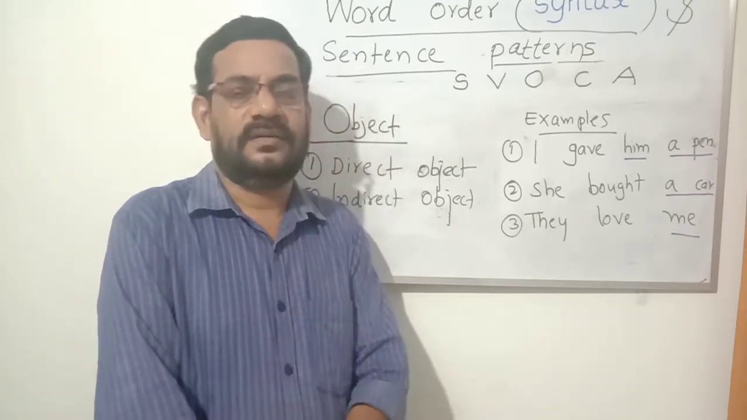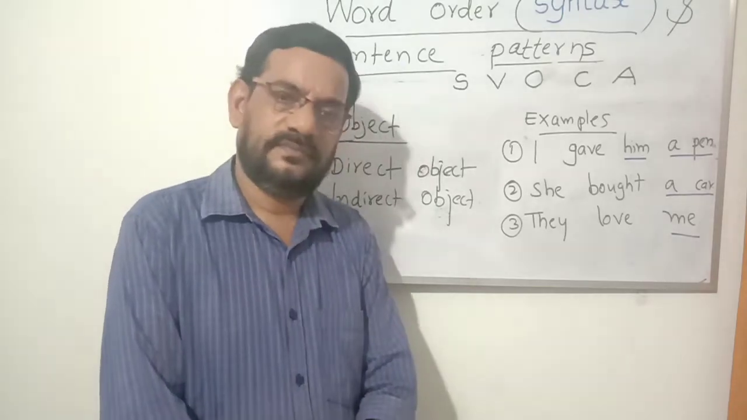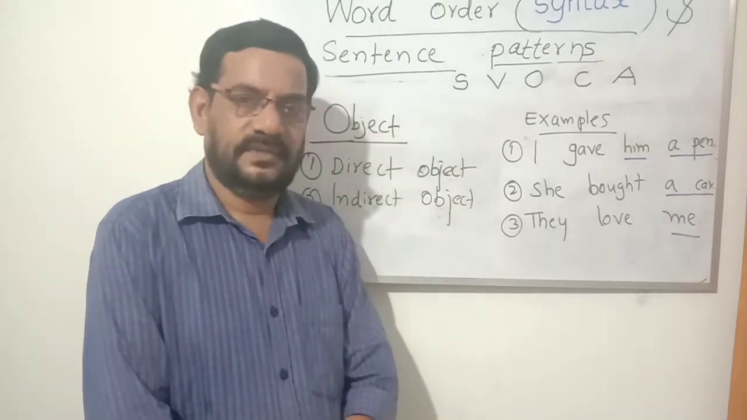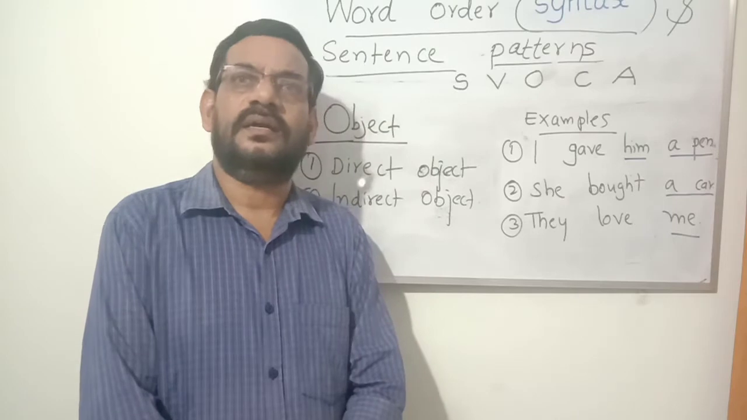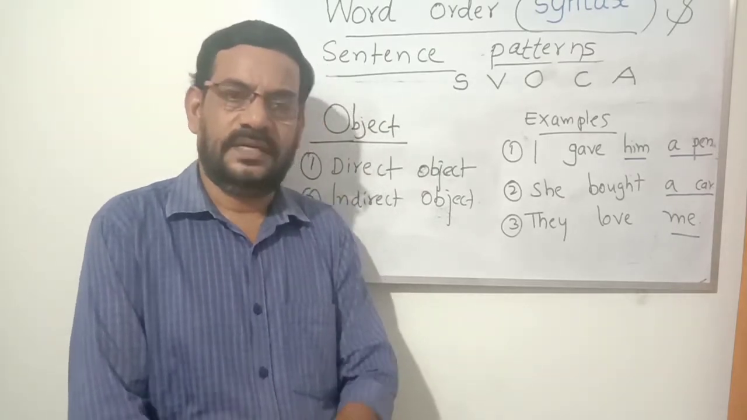There is a possible answer. Raju wrote what, or I wrote what? I wrote a letter. Raju wrote a novel. So that is what is called object. Some verbs will not have objects, like she cried. She cried. That sentence is complete.